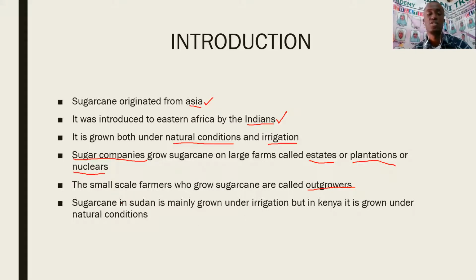Then lastly, sugarcane in Sudan is mainly grown under irrigation. We will discuss more about sugarcane in Sudan later during the lesson. But what you have to know is that in Kenya, this is a crop which grows under natural conditions, but in Sudan, it is grown under irrigation.